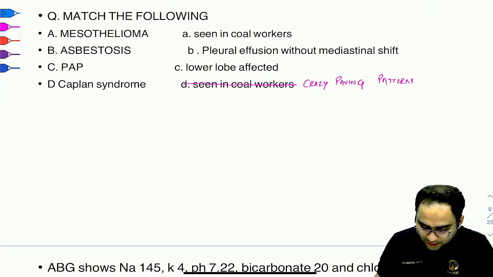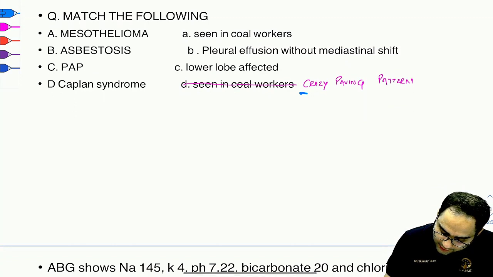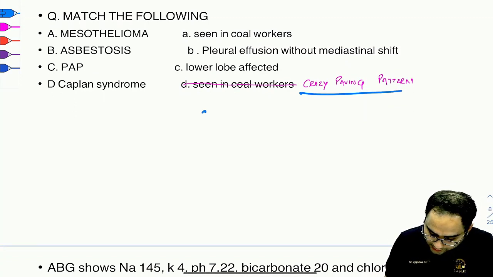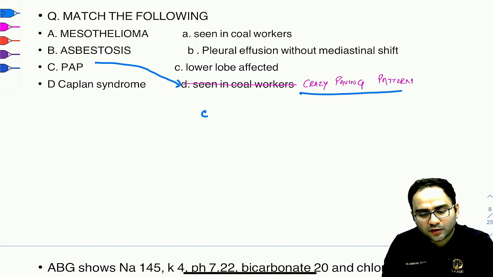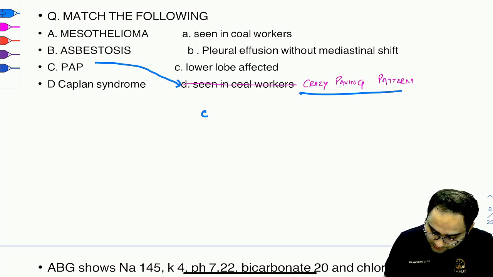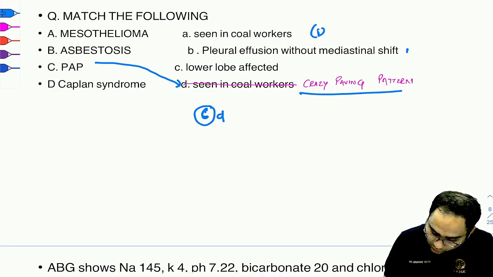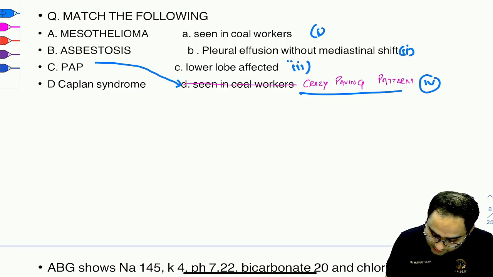Now this question was match the following. So where do you guys get crazy paving pattern? You get crazy paving pattern in pulmonary alveolar proteinosis. So PAP, capital C, is associated with D. So if I just make it Roman 1, 2, Roman 3 and Roman 4, what you're going to have is C is associated with 4.